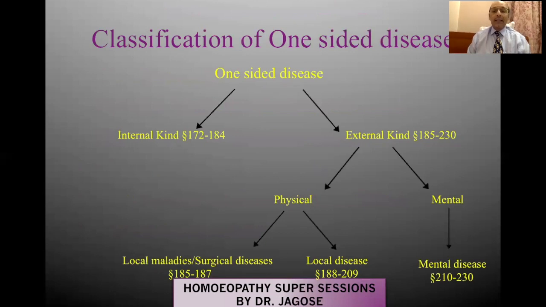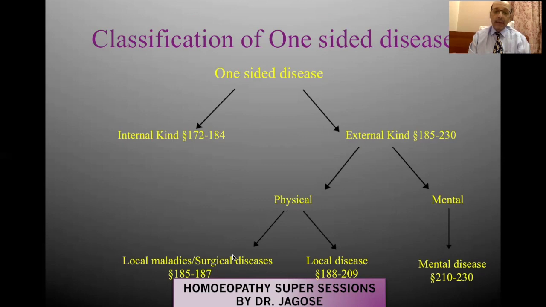So now let us see the classification. According to the Organon textbook, one-sided disease is basically classified into 2 large groups, that is of an internal kind and of the external kind. Internal kind information is given in aphorism number 172 to 184 and external kind in aphorism number 185 to 230. Furthermore, the external kind can be divided again into 2 parts, the physical and the mental.